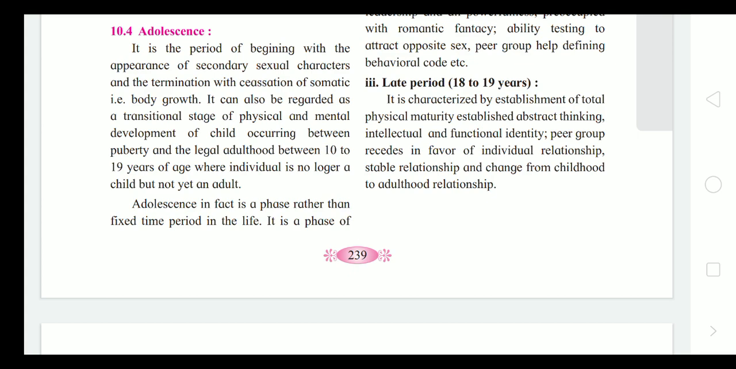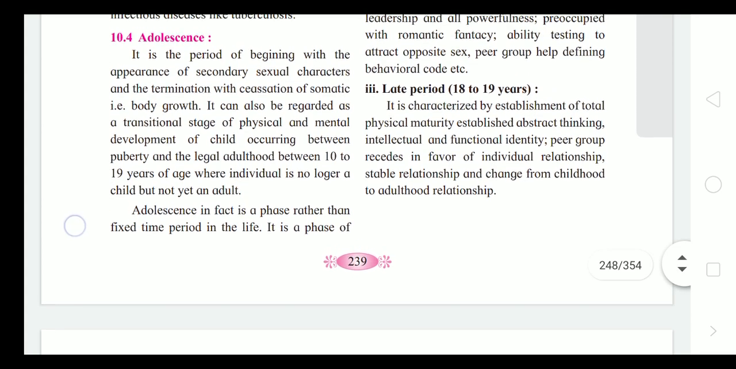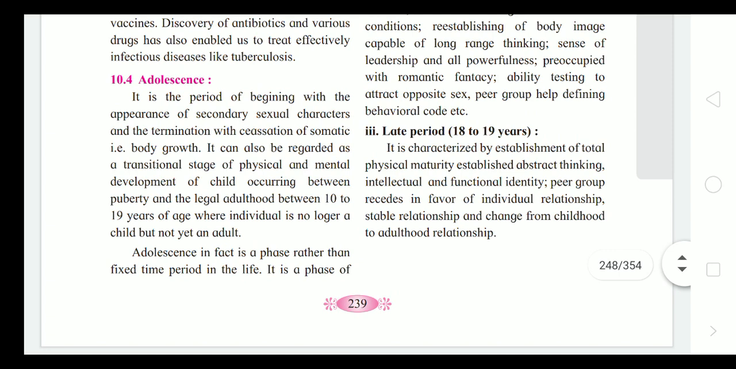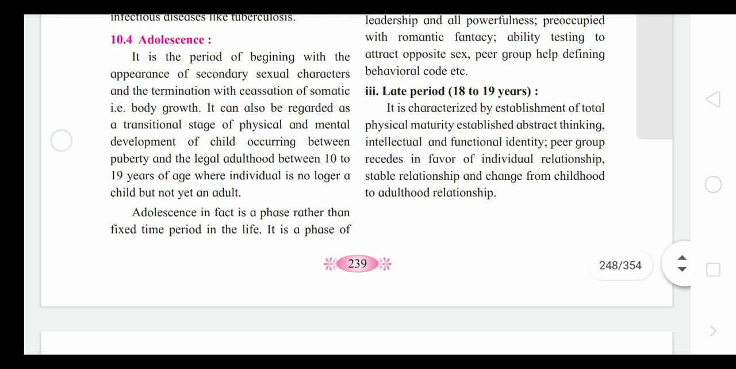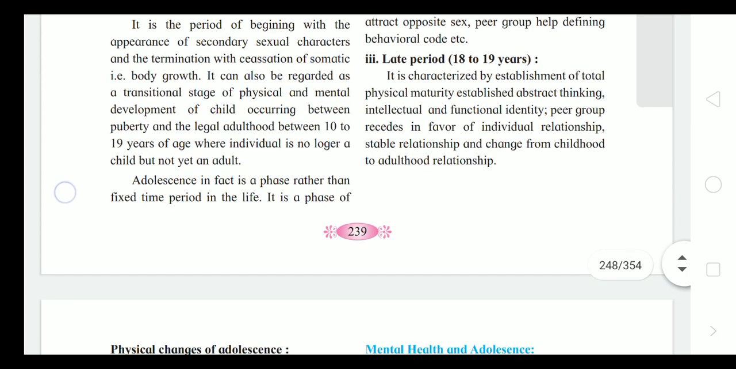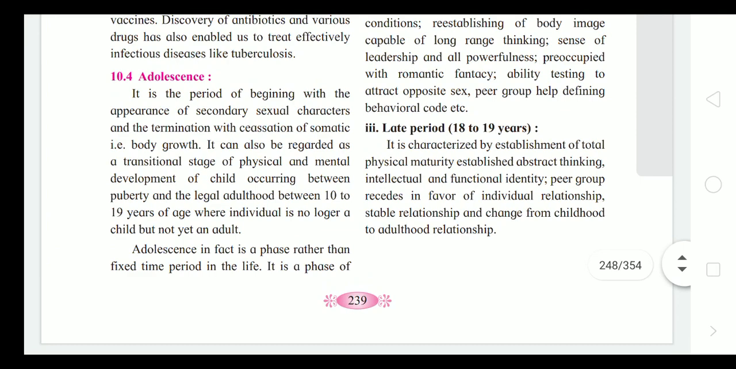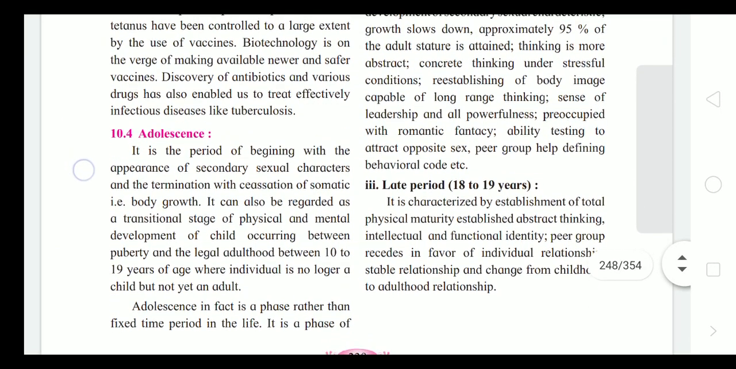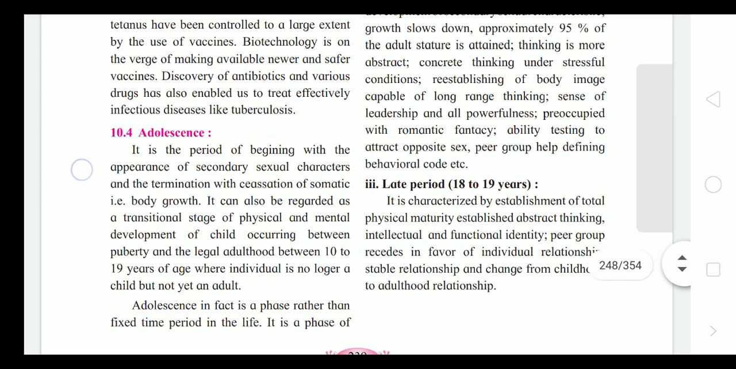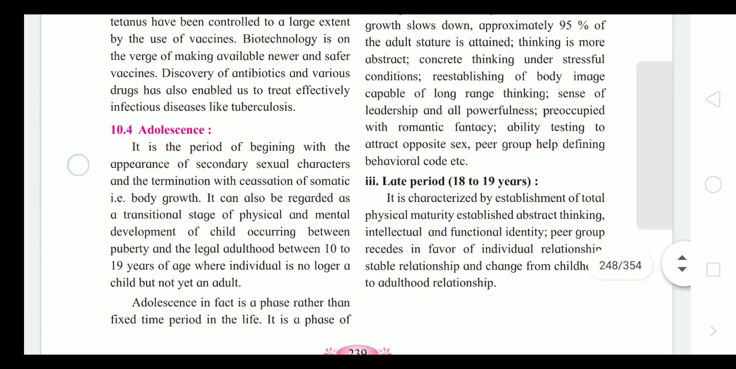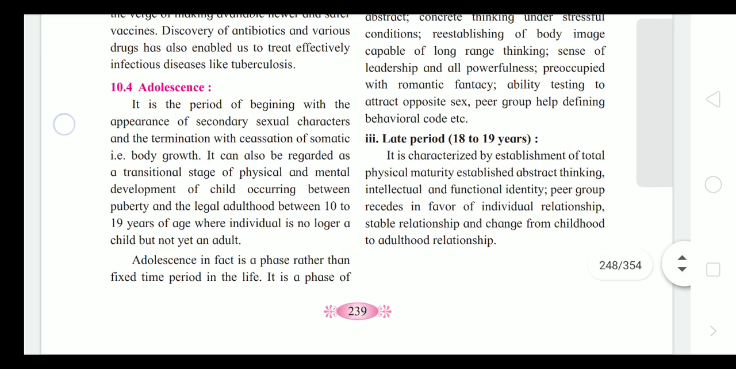Next subtopic, that is adolescence. It is the period beginning with the appearance of secondary sexual characters, and terminating with the cessation of somatic, that is body, growth. It can also be regarded as a transitional stage of physical and mental development of a child occurring between puberty and entering legal adulthood, between 10 to 19 years. So no longer a child, and not yet an adult. This is the 10 to 19 years teenage.